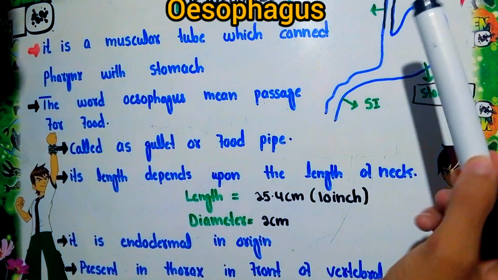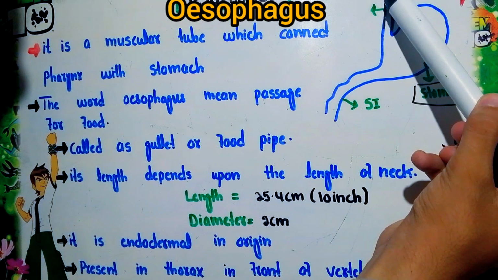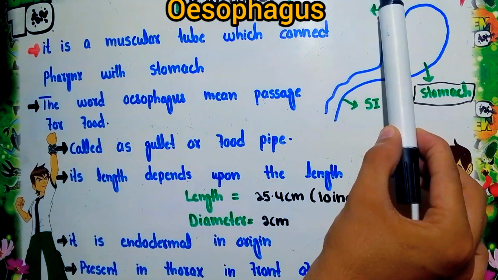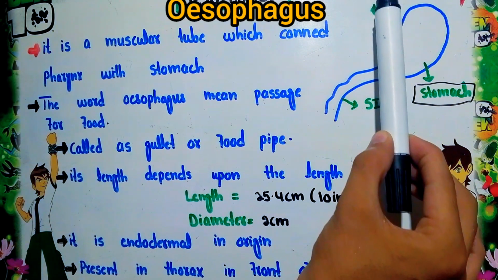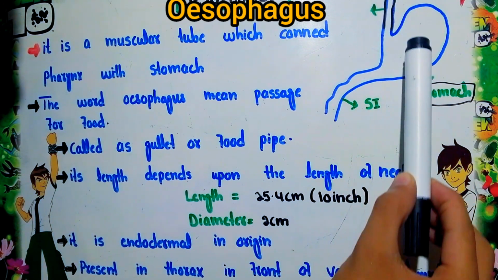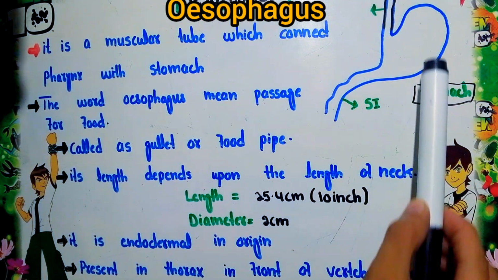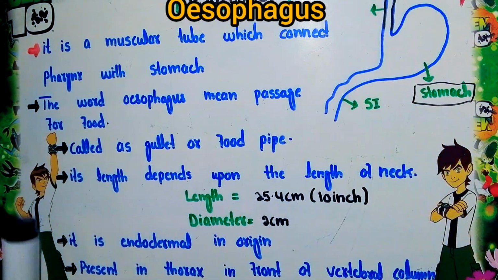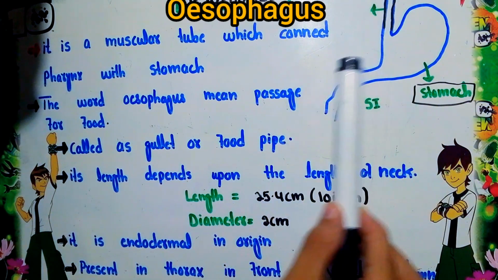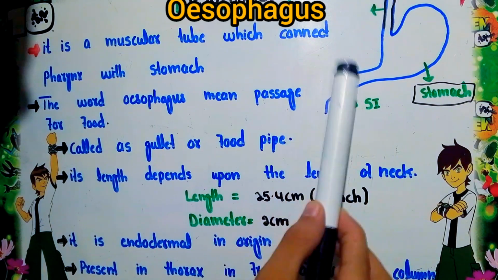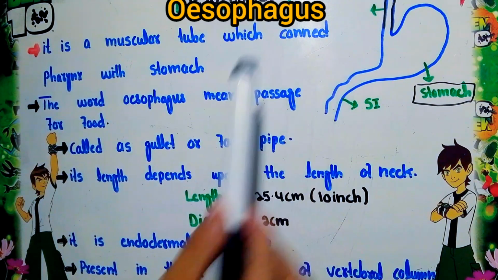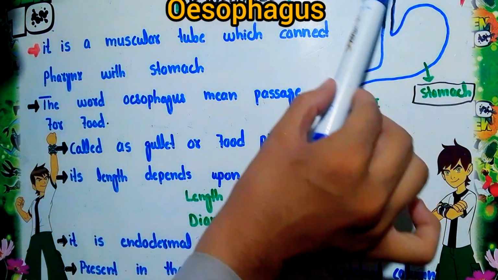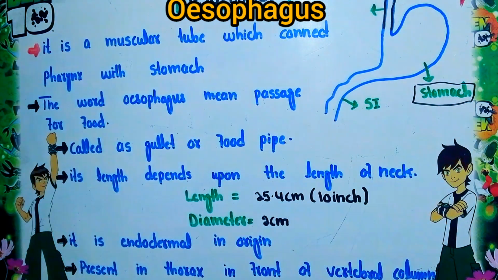Here is this muscular tube, the esophagus, while the part of the digestive system present after the esophagus is called the stomach. The stomach is a muscular pouch present after the esophagus, while here is the small intestine, and this is the first part of the small intestine, called the duodenum. But in this lecture we will mainly focus on this muscular tube called the esophagus.